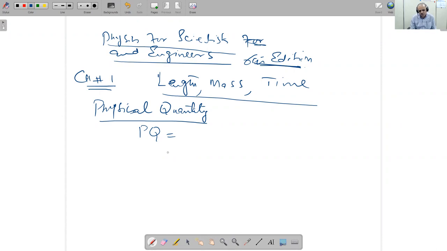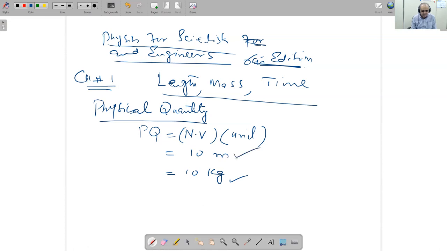This is equal to two things. One is the value, numerical value. Numerical value means the numbers. The numbers 1, 2, 3, 4, 5, 100, 2000, like this one. This is the numerical value. I am writing here numerical value and the unit. So if I write here 10 meter, it means the numerical value is 10 and meter is the unit. If I change the unit like this one, kilogram, then its sense will be different.